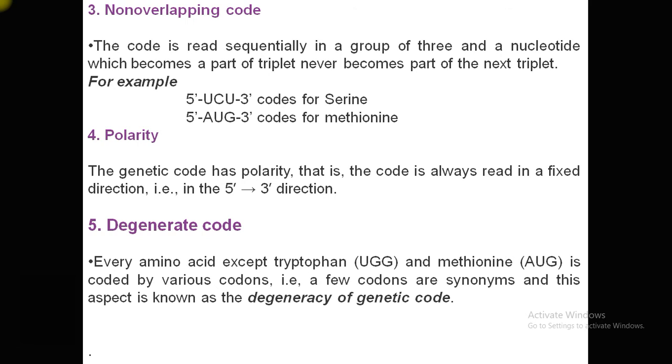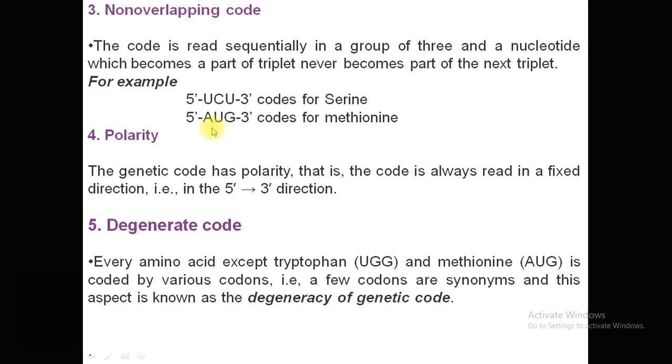Non-overlapping code: the code is read sequentially in groups of 3, and a nucleotide which becomes a part of one triplet never becomes a part of the next triplet. As you can see, AUG always codes for methionine. Everywhere in the genome where AUG is present, it codes for methionine. After reading one codon, the reading frame shifts forward to the next codon. Polarity: the genetic code has polarity. That means it is always read in a fixed direction, that is 5' to 3' direction.